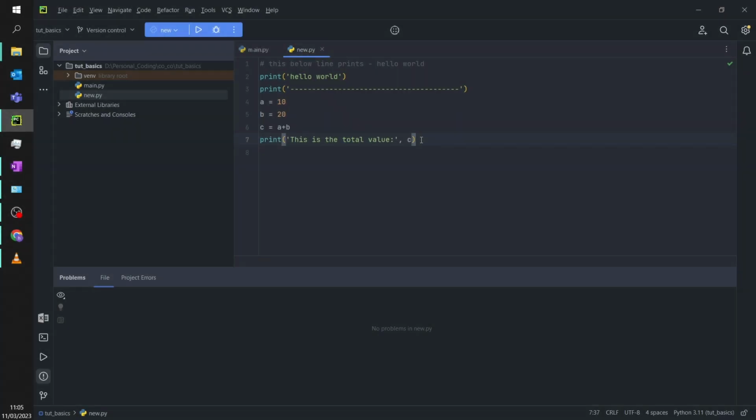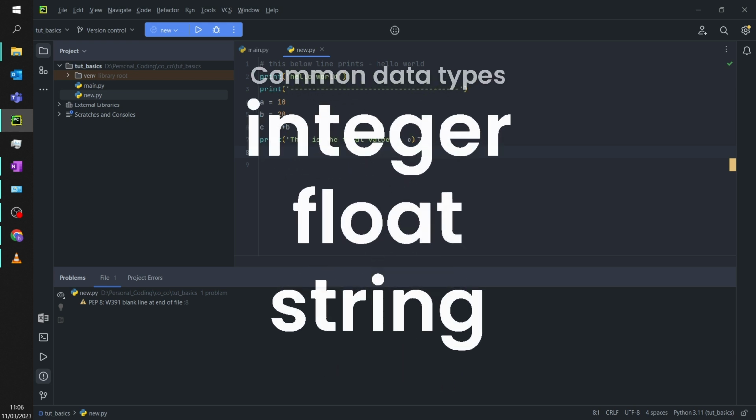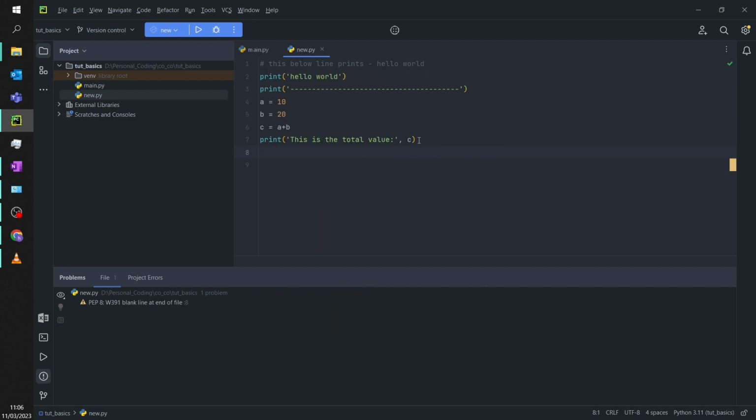I said in the previous line that there are different data types. So let's look into it. What are data types? Basically, the common data types which everybody would be looking into are integer, float, and string. These are the main three data types you will mostly be dealing with, so we will try to understand them.